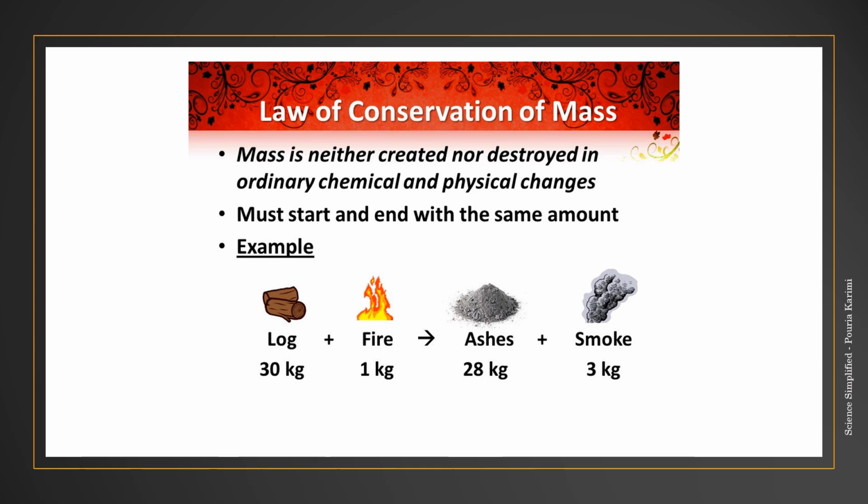Now, this is a great example in simpler words for the law of conservation of mass, right? So we have 31 kilograms of reactants, 30 kilograms of wood or log, and 1 kilogram of fire, for example. So 30 plus 1 equals 31. And we have 28 kilograms of ash plus 3 kilograms of smoke. 28 and 3 equals 31. So let's just write here. Obviously, this equals 31 kilograms. My handwriting is a bit bad.